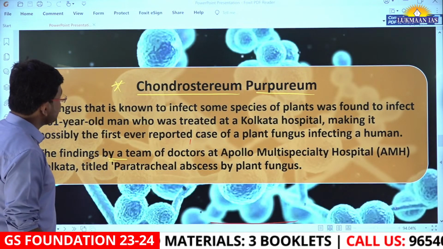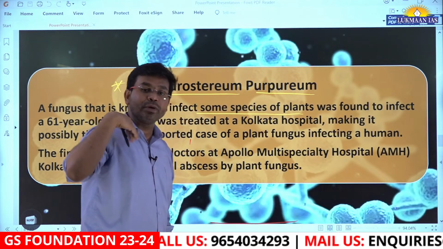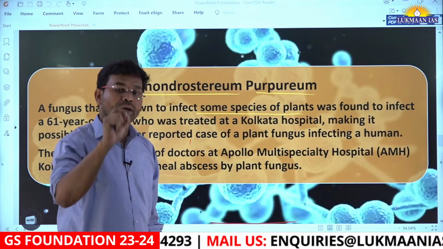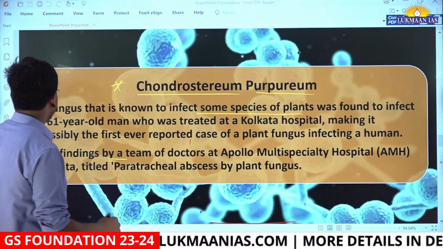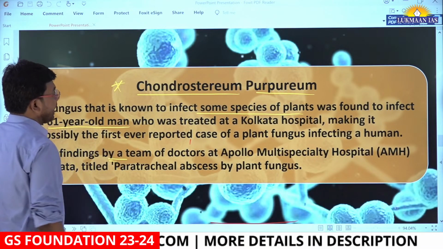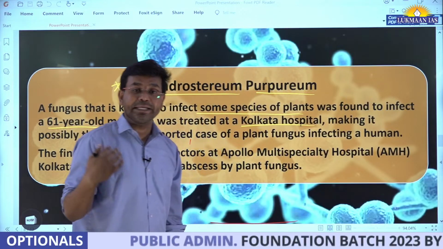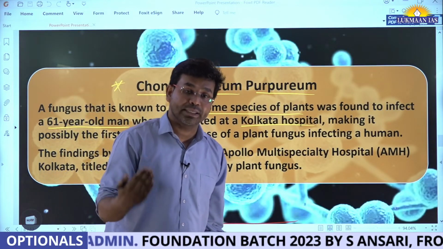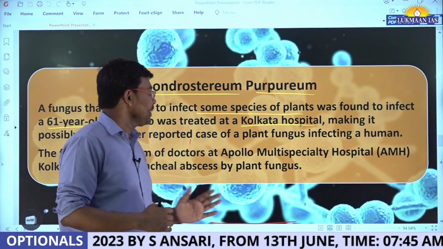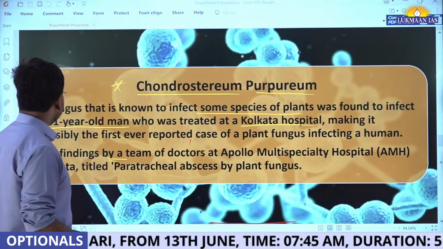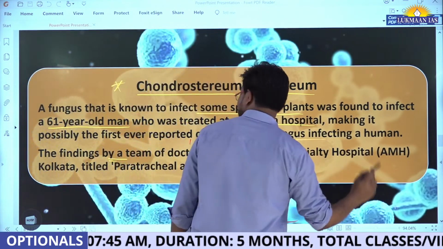A fungus that is known to infect some species of plants. We earlier knew that this fungus only affects some species of plants, but it was recently found to infect a 61-year-old man who was treated at a Kolkata hospital. Kolkata is a city in the state of West Bengal, making it possibly the first ever reported case of a plant fungus infecting a human.